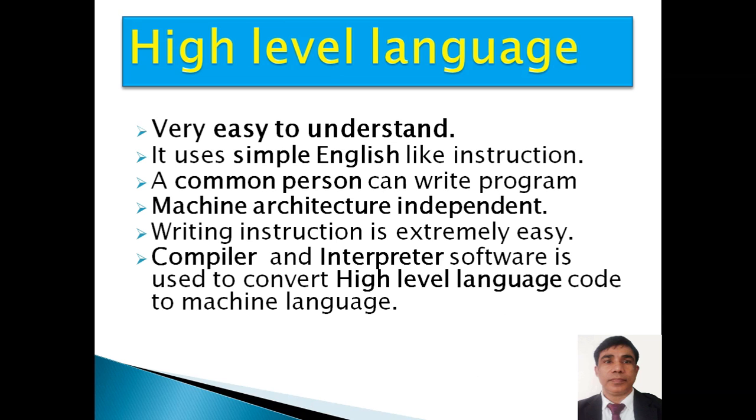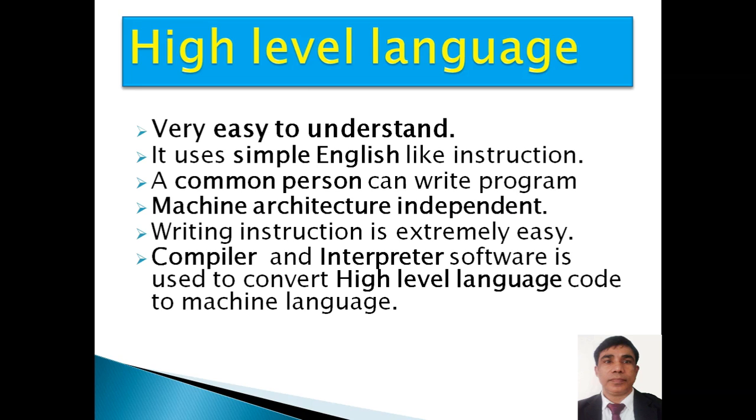High level language. High level languages are very easy to understand. They use simple English-like instructions. A common person can write a program. It is machine architecture independent, which means if a person has written a program in a high level language, it can run on different architectures.